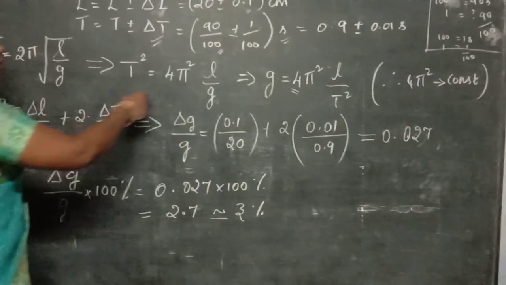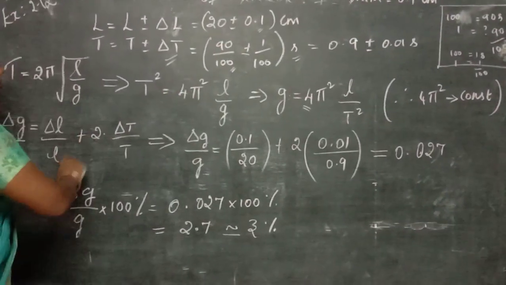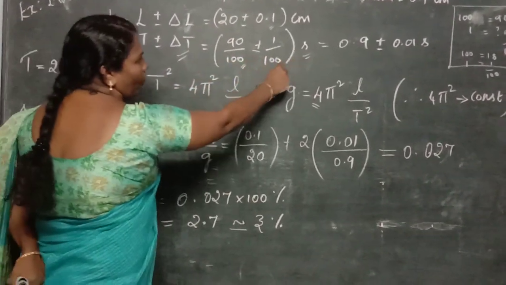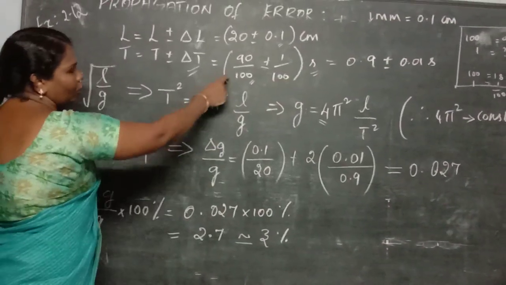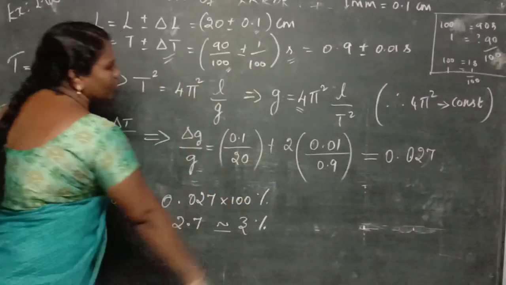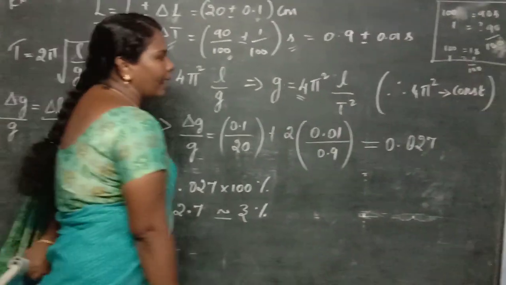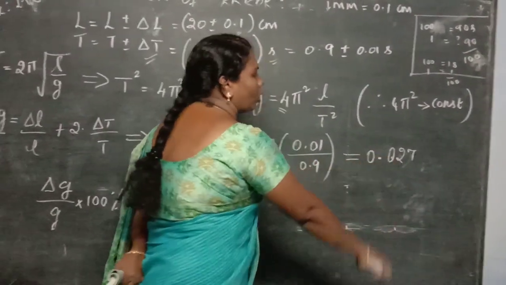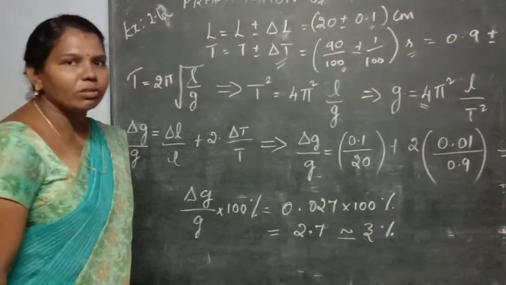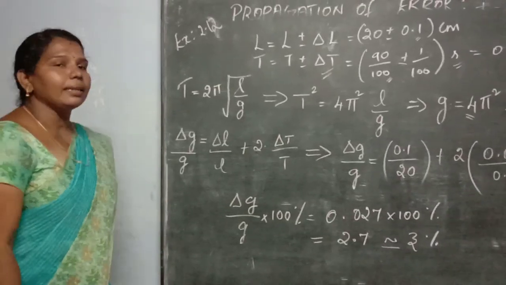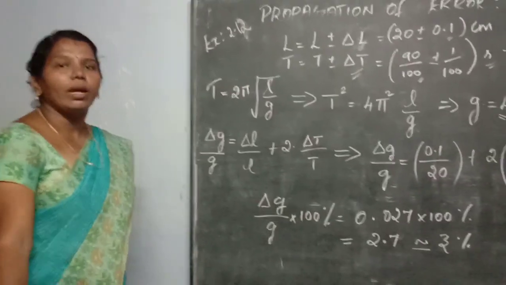Delta L, what is the value? 0.01. L is 20. And here delta T is 0.01 seconds and T is 0.9. When I substitute all those values and perform the mathematical operations, finally I got the answer 0.027. This is my final answer for the acceleration due to gravity. Okay, but they are asking for the acceleration due to gravity in terms of percentage error.